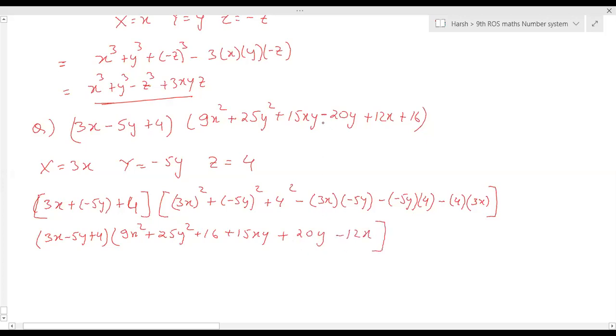So how come, Tarun? This is 20x, you are telling 20x, and here it is minus 20x. So we have to change the sign. Yes, Srinidhi was right.